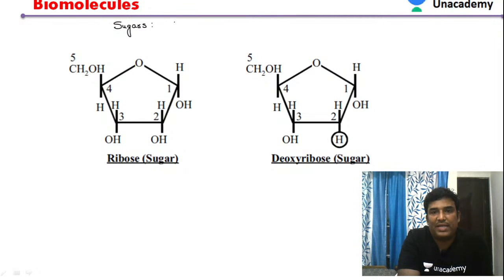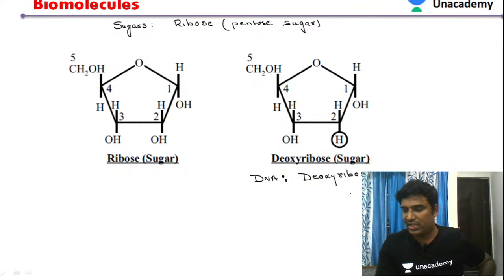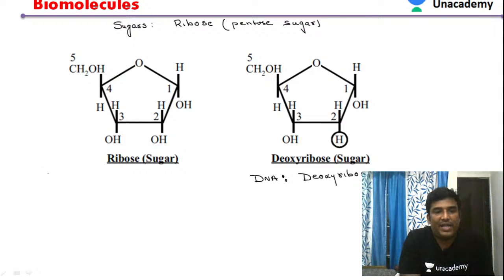The sugar involved is ribose, which is a pentose sugar. In the case of DNA, the sugar present is deoxyribose sugar. In the case of RNA, the sugar present is called ribose sugar.